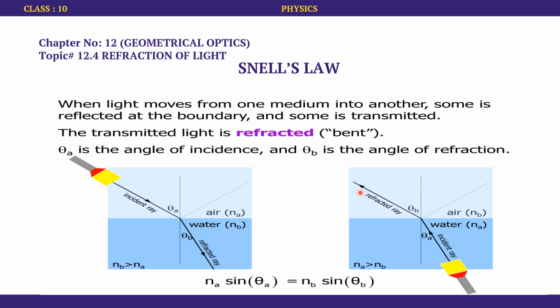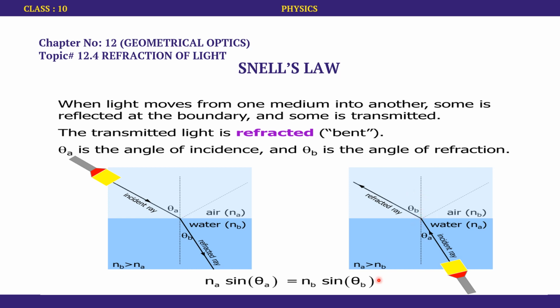In the previous case it was bending towards the normal, whereas in this case it is bending away from the normal. This is what we can say about the behavior of light when it enters from a denser medium to a rarer medium, in this case air. We can talk about the angle of incidence. In this case, the angle of incidence would obviously be in water, and it is the angle between the normal and the incident ray, whereas the angle of refraction would be the angle between the normal and the refracted ray, given by theta b.